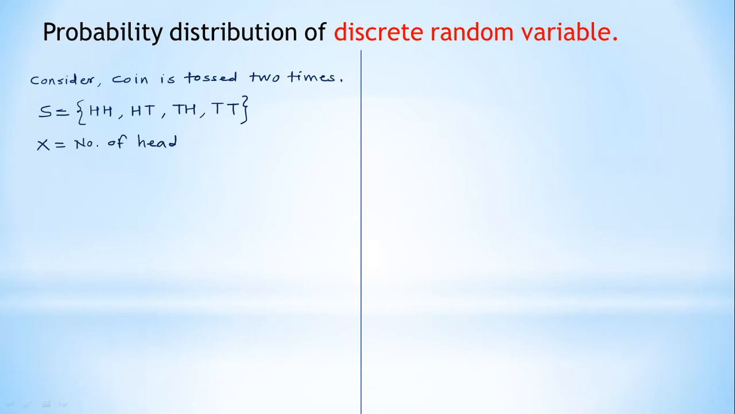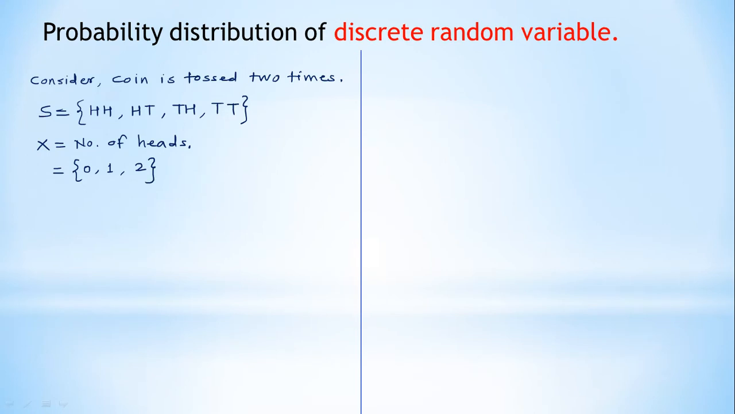Suppose the random variable is defined, that is capital X is equal to, suppose, number of heads. You can define it as number of tails also. Now what are the possible numbers of heads here in this sample space? If you see the outcomes of the sample space, some elements contain 0 heads, some contain only 1 head, and some contain 2 heads.